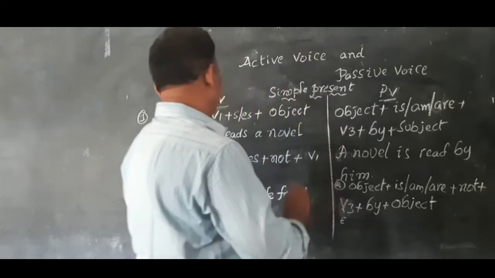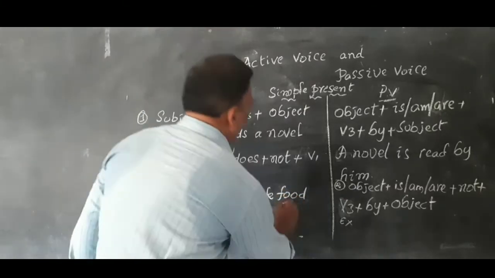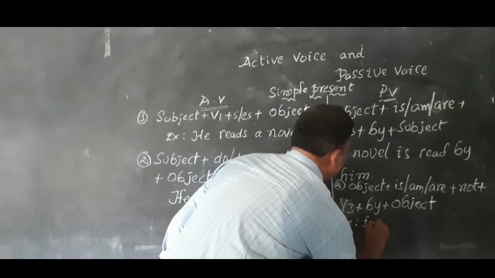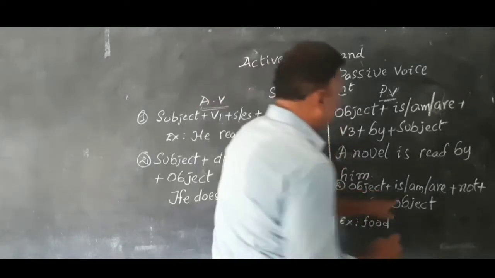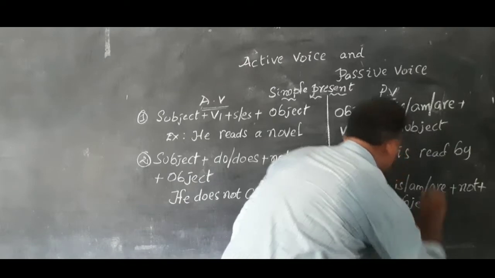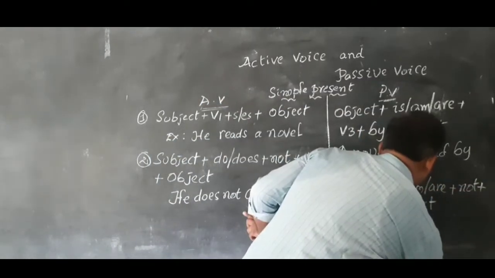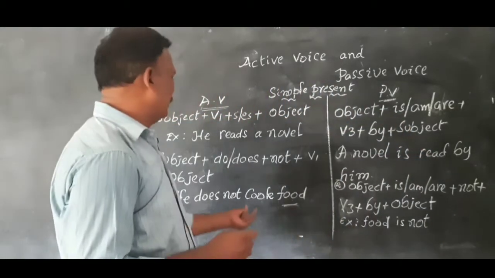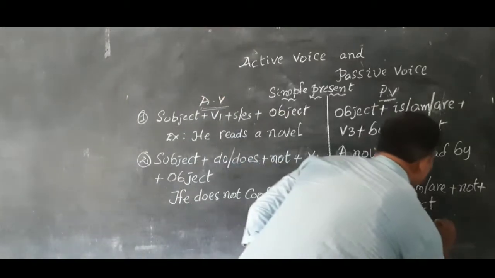Example: here, what is the object? Food. It will become the subject here. Food is not V3. What is the V3 of cook? Cook, cooked, cooked. So we have to use cooked.